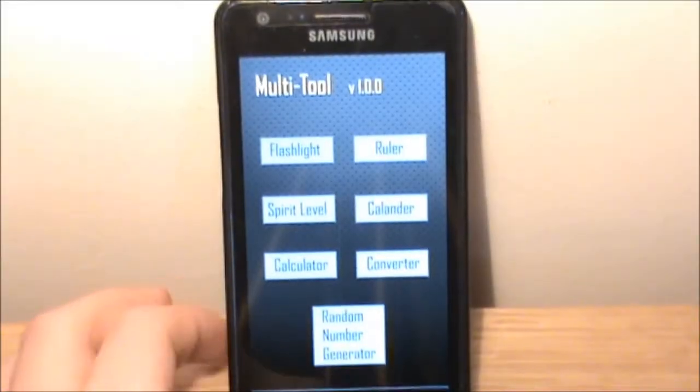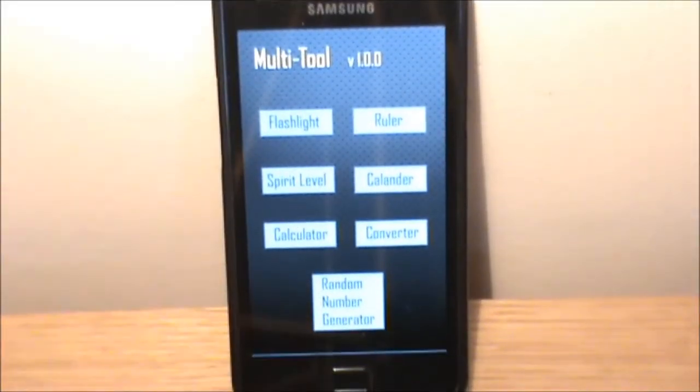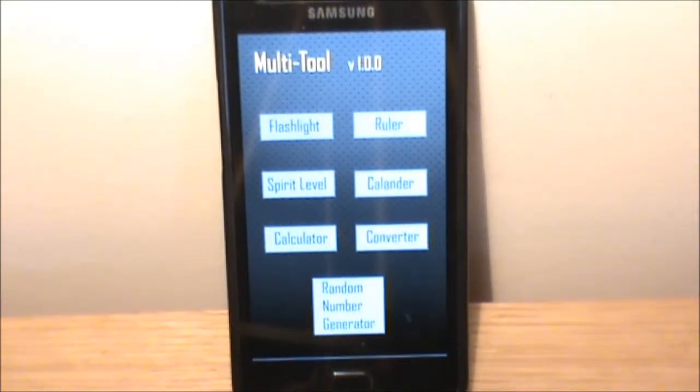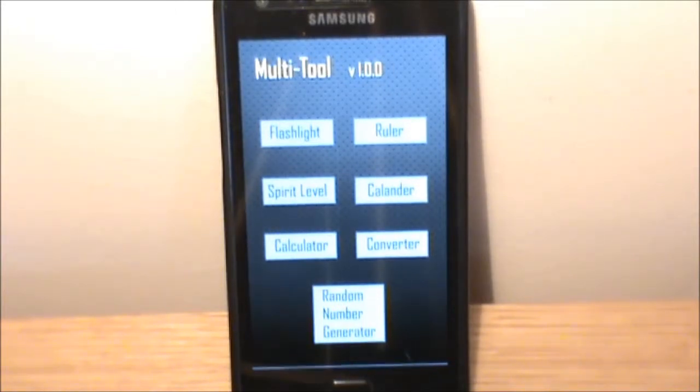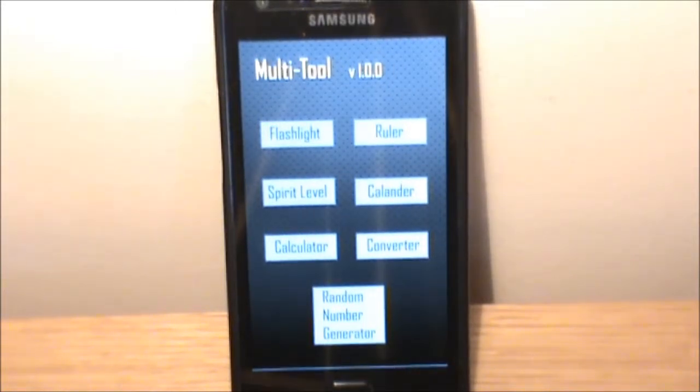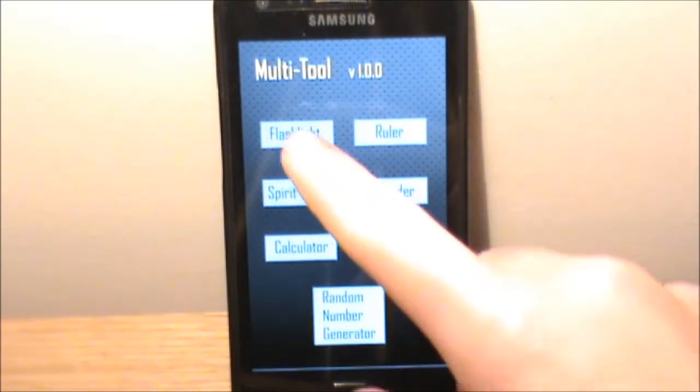My app is a multi-tool. The purpose of this app is to be handy and useful for times when you don't have things such as a flashlight or a spirit level. The first function on the application is a flashlight.